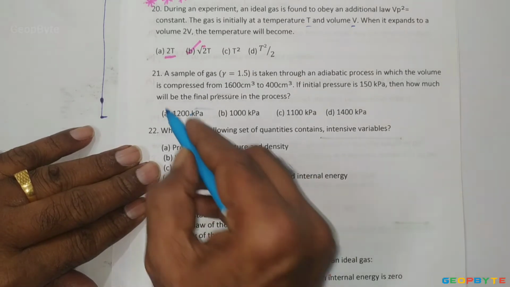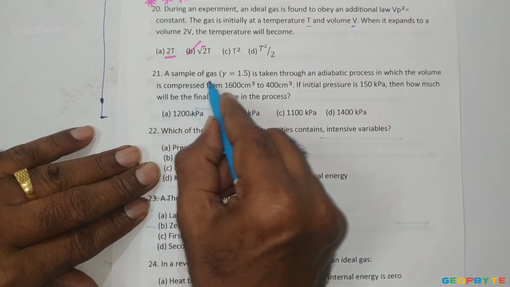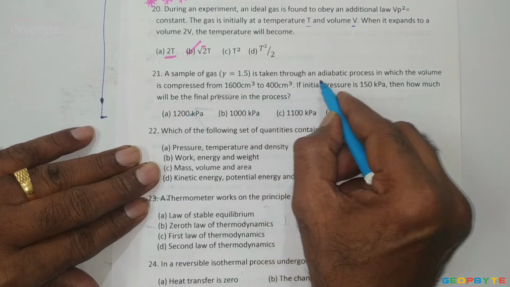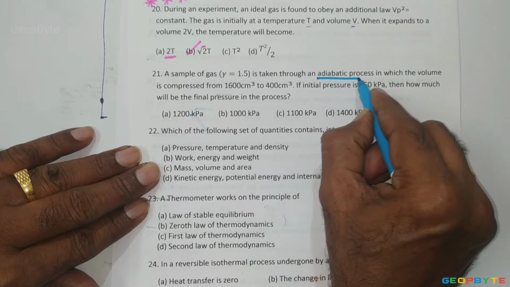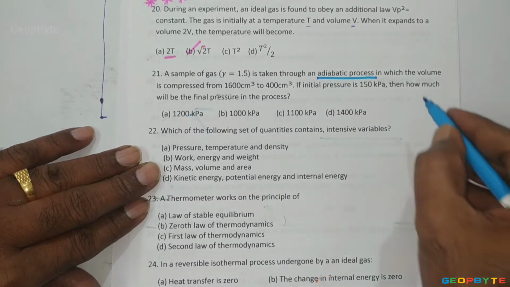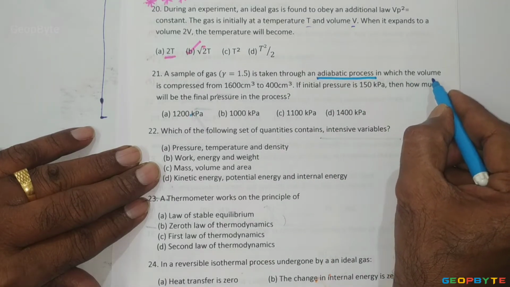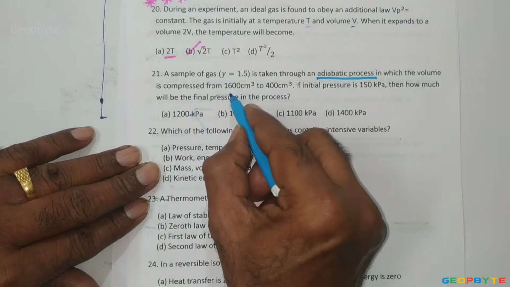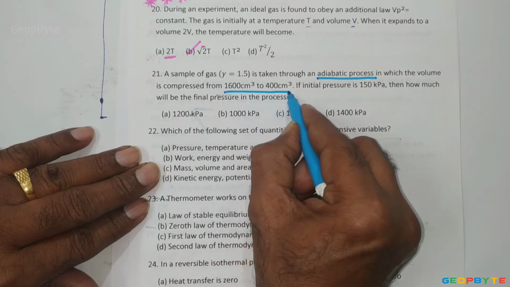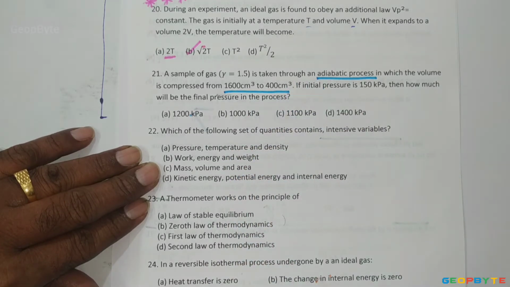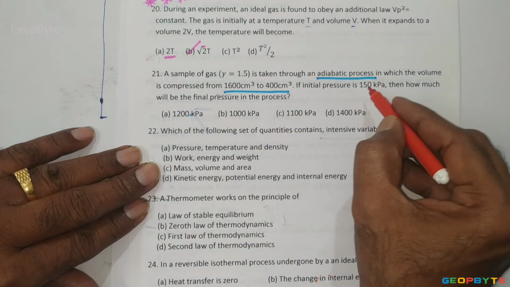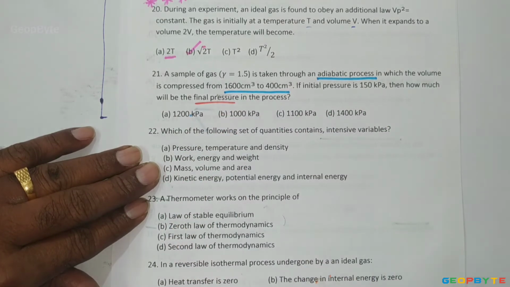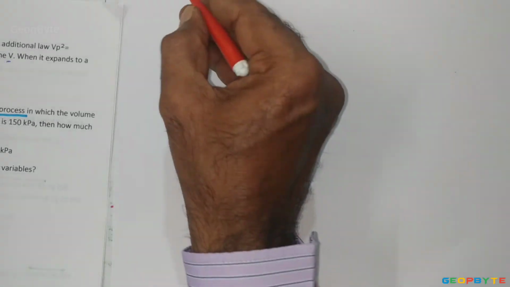The next problem is: a sample of gas with gamma equal to 1.5 is taken through an adiabatic process, in which the volume is compressed from 1600 centimeter cube to 400 centimeter cube. If the initial pressure is 150 kilopascal, then how much will be the final pressure? The problem is asked like this.